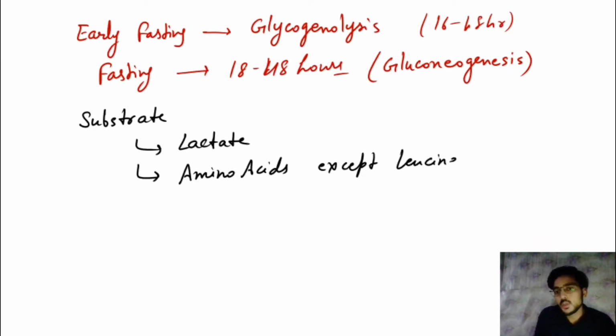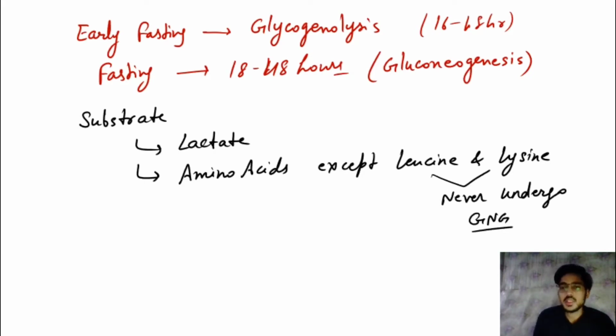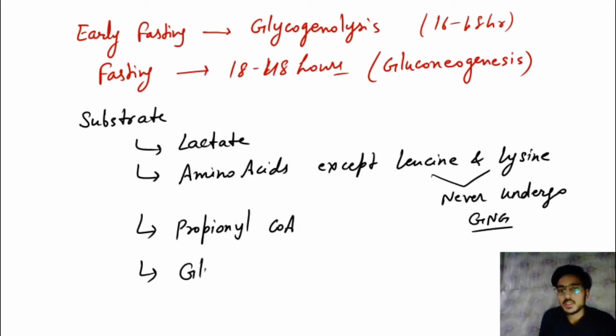Remember that leucine and lysine are ketogenic amino acids that never undergo gluconeogenesis, that is GNG. Then the next one is propionyl coenzyme A. And one more, that is glycerol. So lactate, amino acids, propionyl coenzyme A, and glycerol.